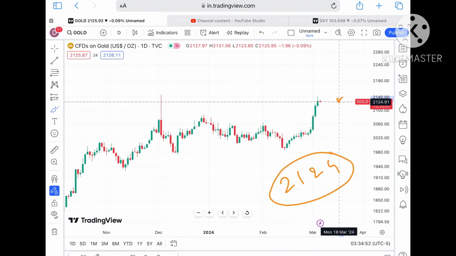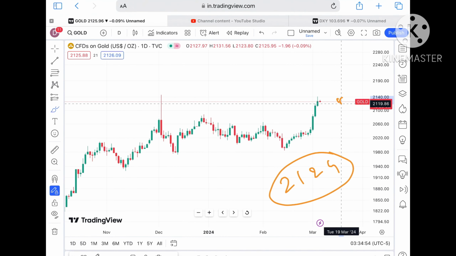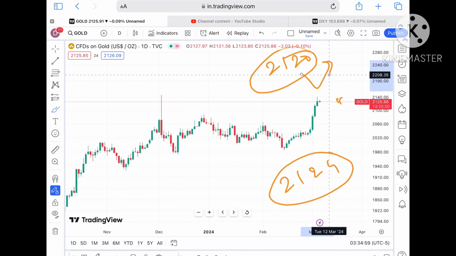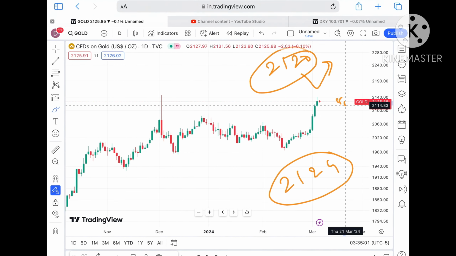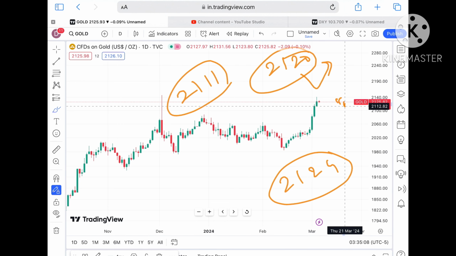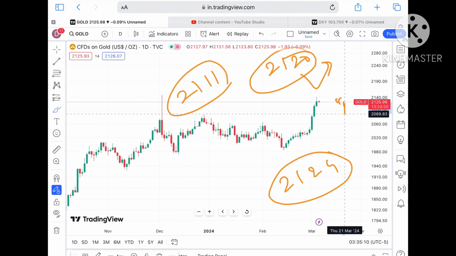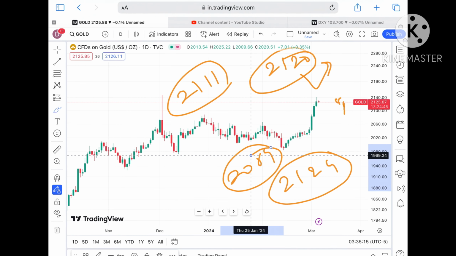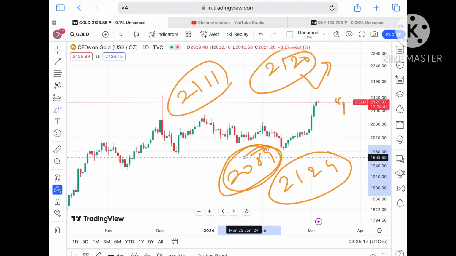Suppose the price did not sustain, it can come down towards its next support, a level of $2124, and from there it can move further lower towards a strong support of 2120. We can see a bounce back from 2120, but if it doesn't sustain, it can move further lower, and from there a probability of going towards $2100 will be there, and if that level breaks, then we can see a further downfall towards a level of around $2089.